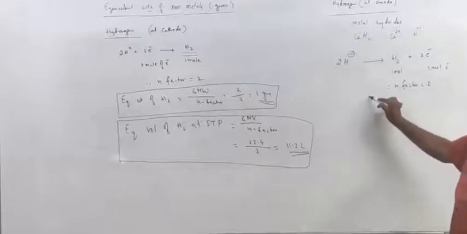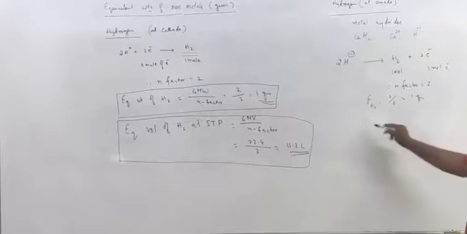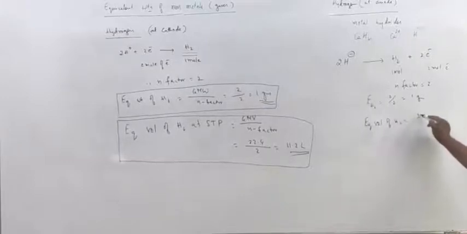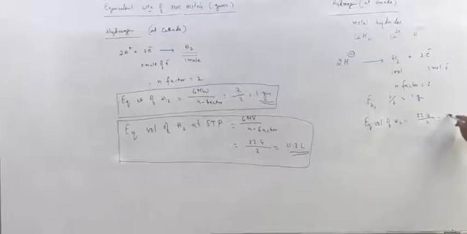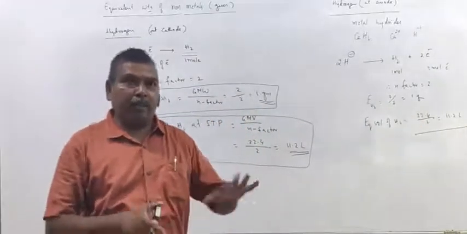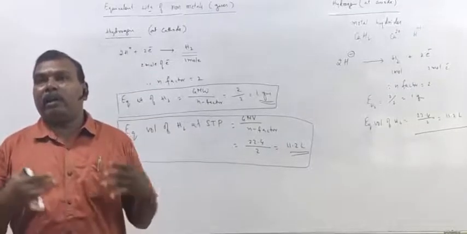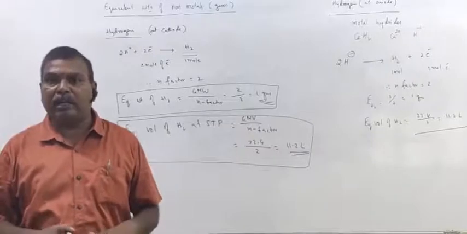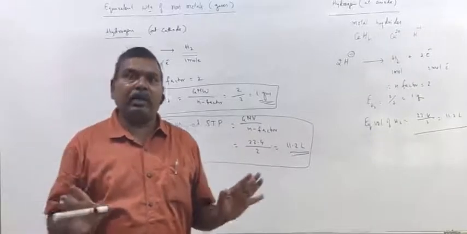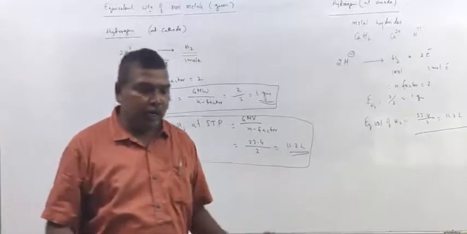So equivalent weight of hydrogen is 2 by 2, 1 gram, and equivalent volume of hydrogen is 22.4 by 2, 11.2 liters. So don't try to calculate every time. If hydrogen came in the problem, then immediately, whether it is liberated at anode or at cathode, its equivalent weight is 1 gram and equivalent volume is 11.2 liters.